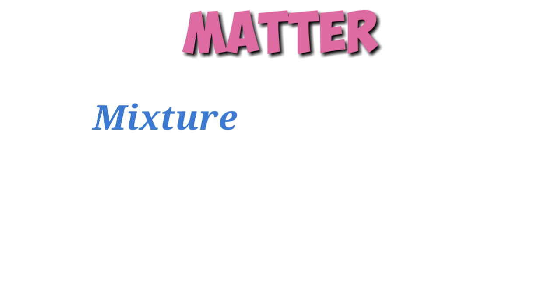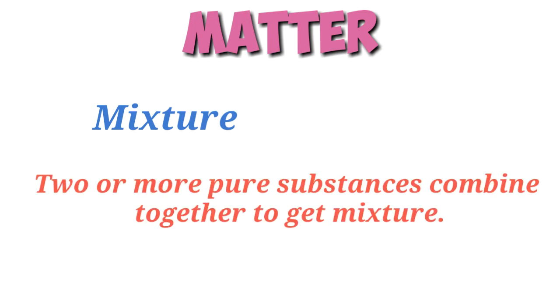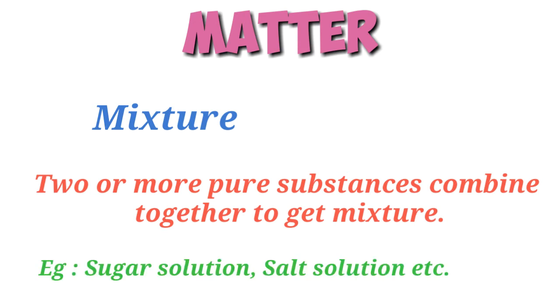If we take two or more pure substances and mix them together, we will get a mixture. So, mixtures are constituted by more than one kind of pure form of matter known as substances. A pure substance cannot be separated into other kinds of matter by any physical process, but mixtures can be separated into their pure substances by physical methods. Sugar solution is an example of a mixture. It contains water as well as sugar.